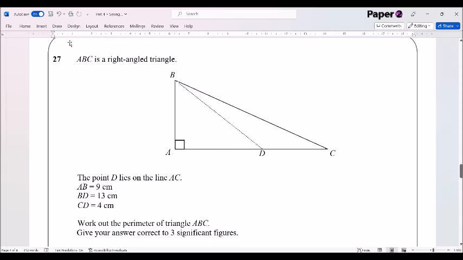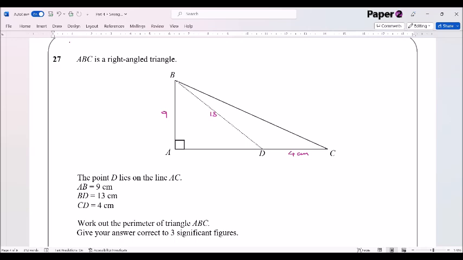27. ABC is a right-angled triangle. The point D lies on the line AC. AB is equal to 9 centimetres, so let's draw that in as 9. BD is equal to 13 centimetres there, so 13 going down there. And CD is equal to 4 centimetres there. Okay. Right, work out the perimeter of triangle ABC.